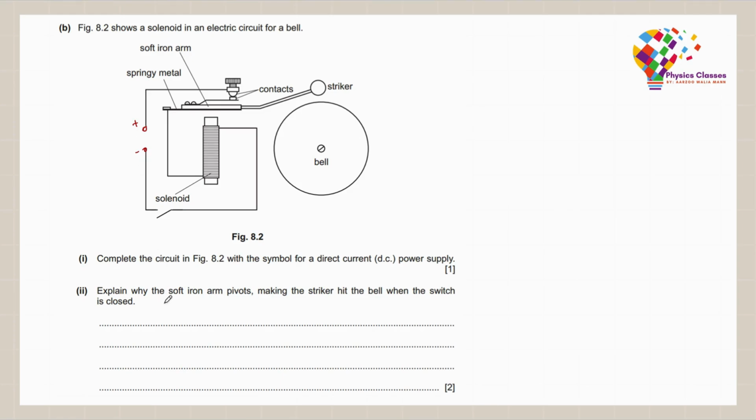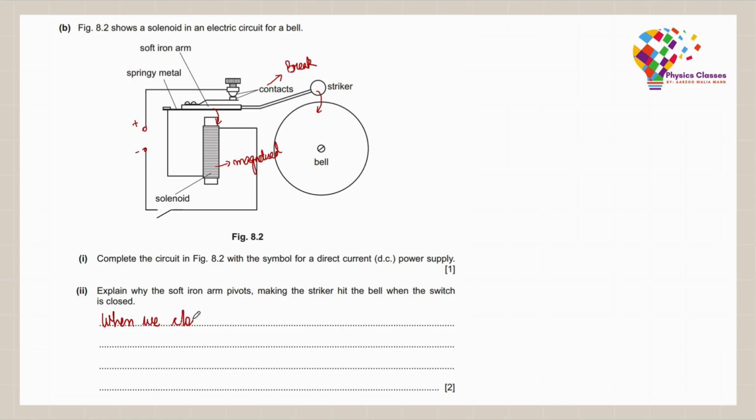Now for the second part, explain why the soft iron pivots, making the striker hit the bell when the switch is closed. The moment we pass current through the solenoid, it gets magnetized because it works like an electromagnet. Once it is magnetized, the soft iron arm will be attracted towards it since soft iron is a magnetic material. Due to this, the striker will go and hit the bell. In all this, the contacts are going to lose the contact, so basically the circuit is going to break and the current will stop flowing.